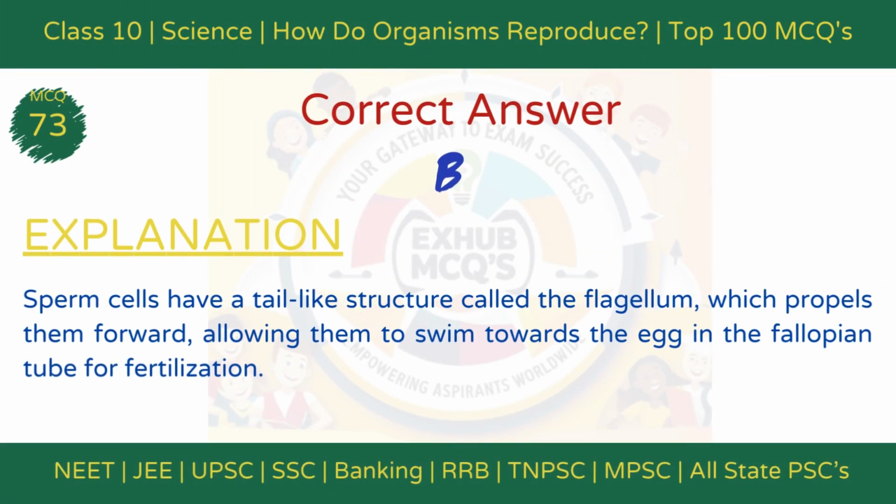The correct answer is option B, using its tail flagellum. Explanation: Sperm cells have a tail-like structure called the flagellum, which propels them forward, allowing them to swim towards the egg in the fallopian tube for fertilization.